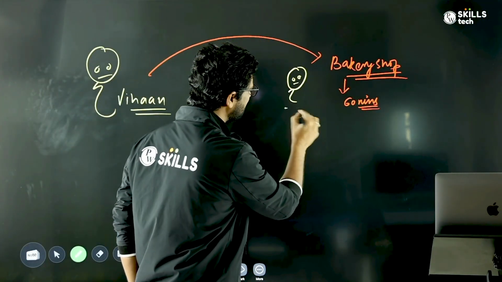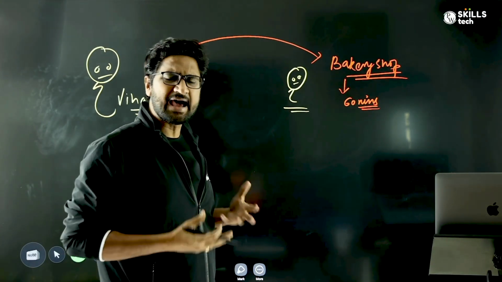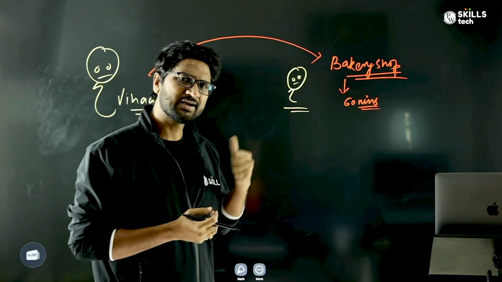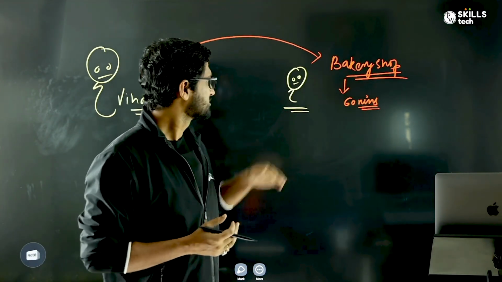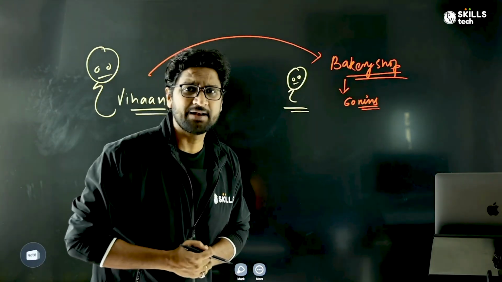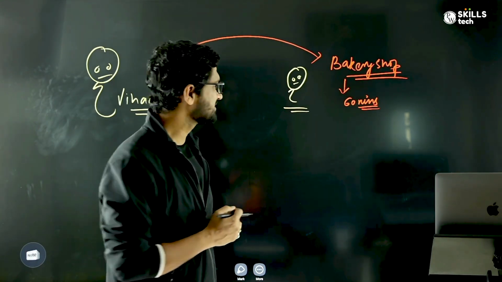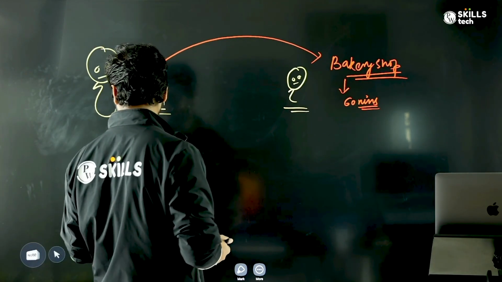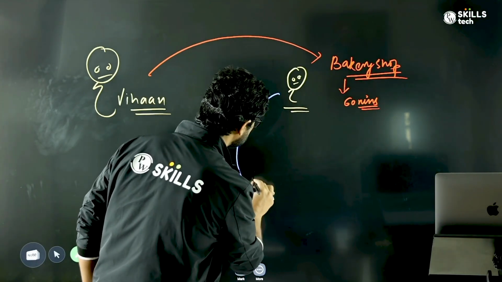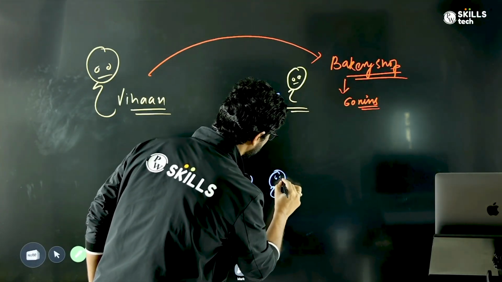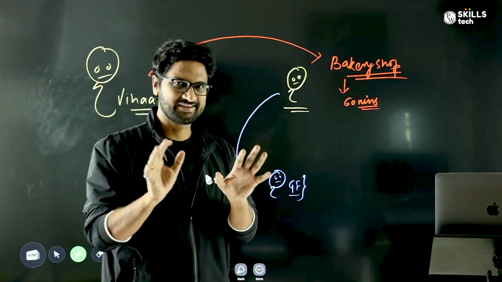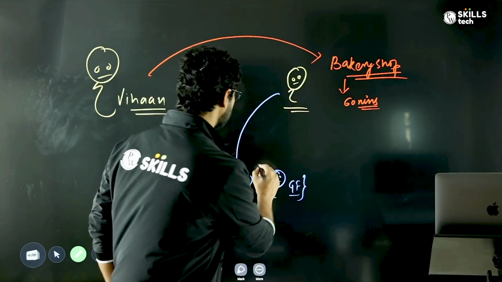Vihan, being practical, feels that if he just stays idle there for 60 minutes, it will just waste his time. Why not make the best use of this time? So Vihan tells the bakery owner, dude, give me a call when the cake is ready, I'll be back to pick it up. And in those 60 minutes, Vihan feels, why not go and meet my other girlfriend? So Vihan goes and meets his other girlfriend, a practical guy, a model lover of 2023. On a lighter note, he goes and meets her for another 60 minutes.